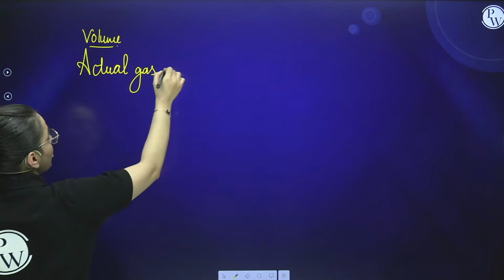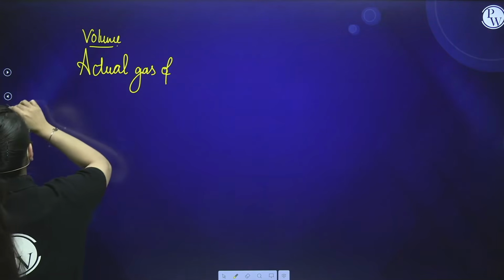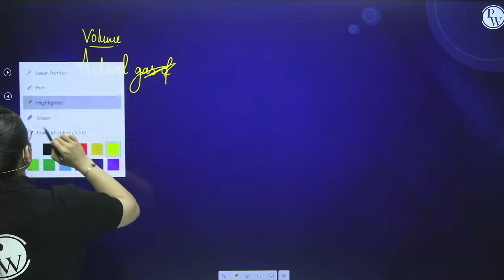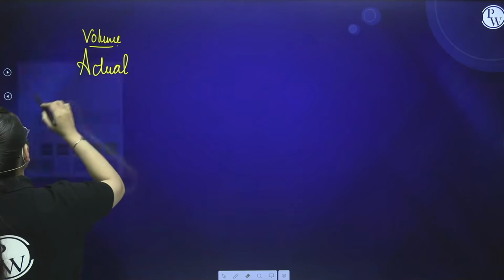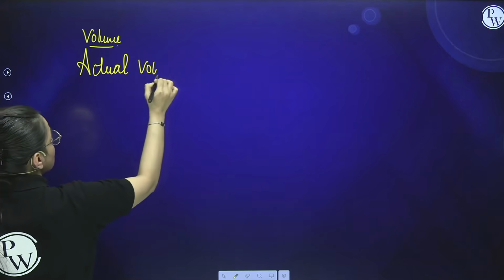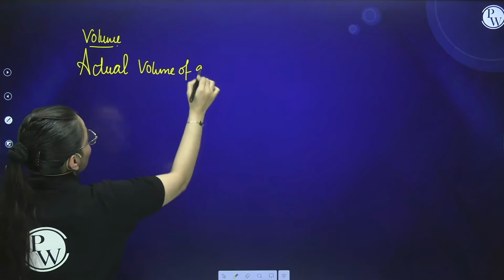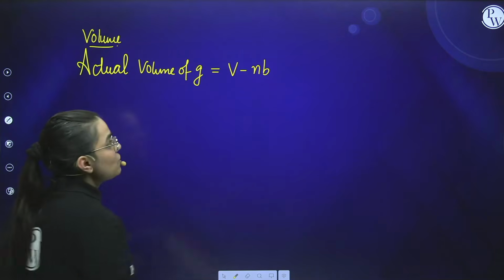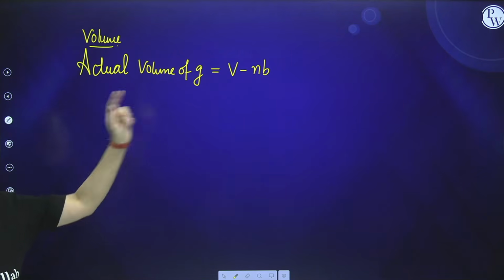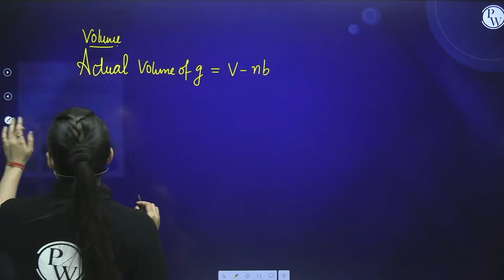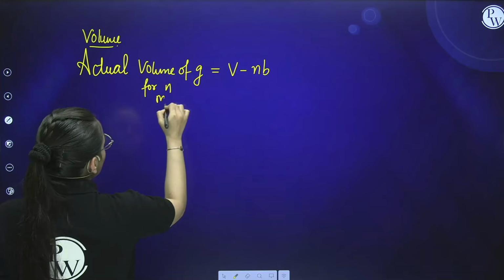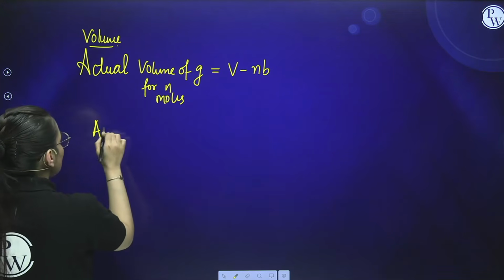In volume correction, if I ask you about the actual volume of gas, it comes out to be what? Volume minus nb. How come it comes like this? See, first of all, the actual volume, this is for 1 mole, for n moles. Okay, I am asking the actual volume of gas.